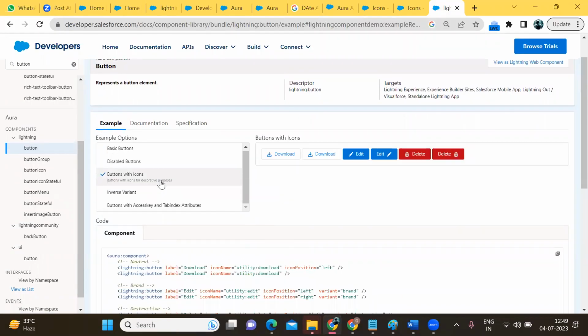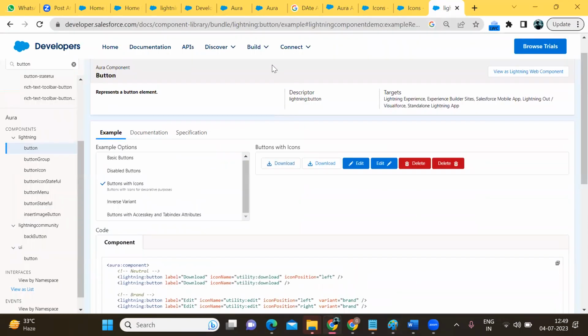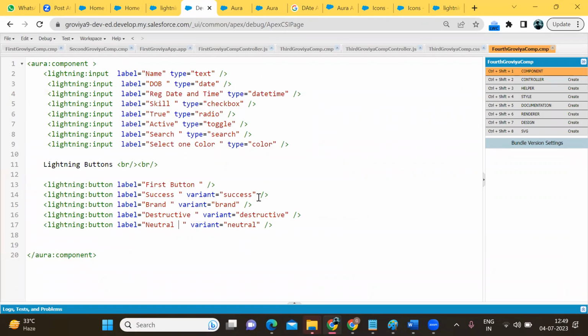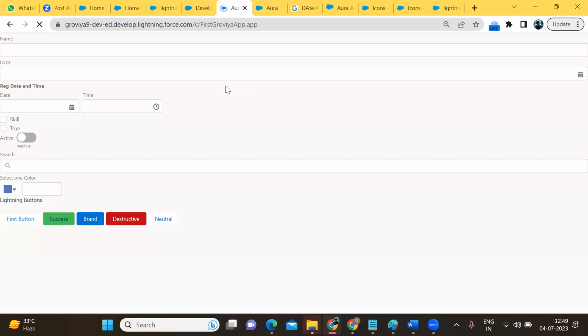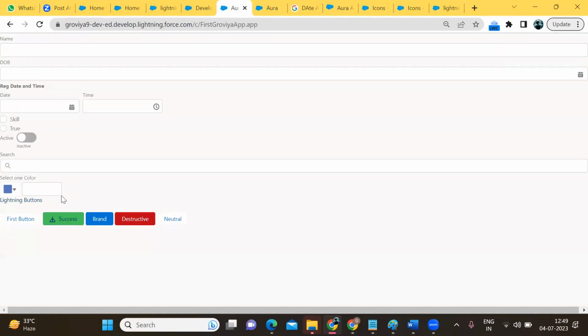And if you want to add an icon in the button, so what you can do, icon name, whatever. In a button, we can also add the icon. So go to the button, icon name is equal to, whatever icon you want to add. I'm going to add the icon of utility, download. So that icon will come. Going to save it. Okay, download. Then refreshing it. So you can see, in the success button, I'm getting the download icon.